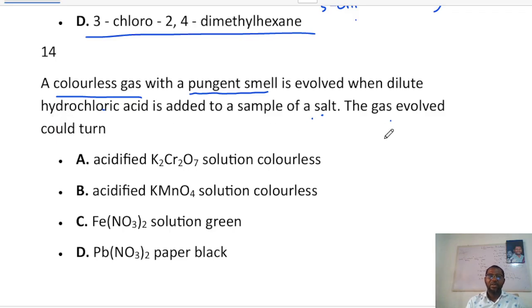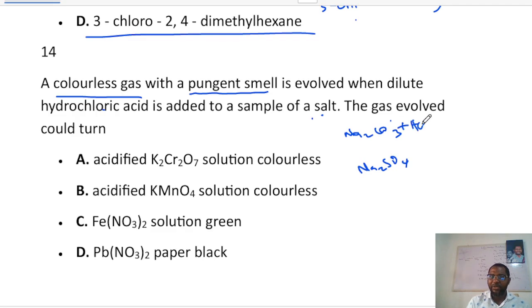Not all salts liberate gas when an acid is added. For example, the only salts that can liberate gases are carbonates and sulfates. Those are the only salts that can liberate gases.